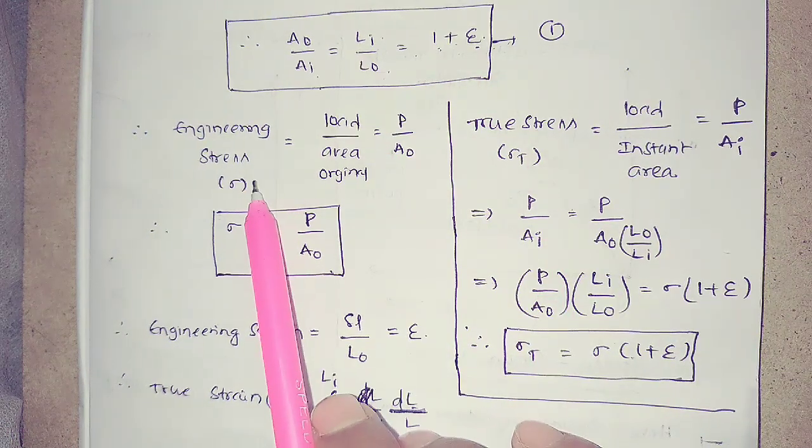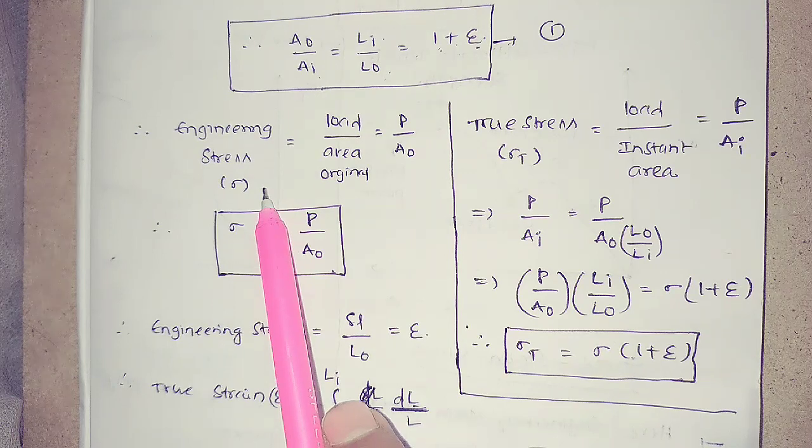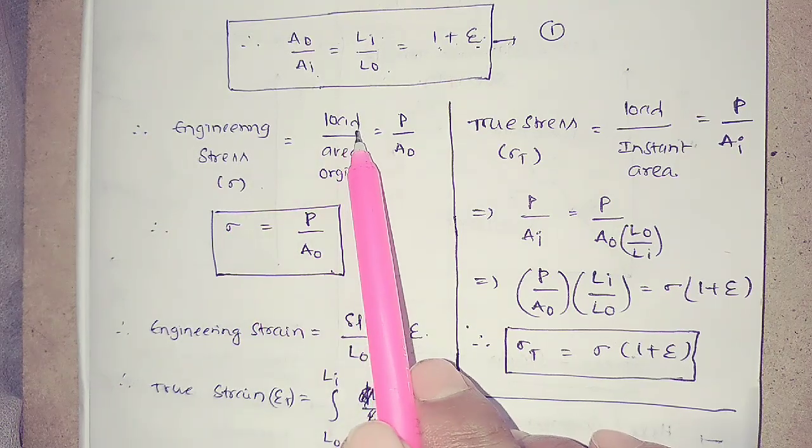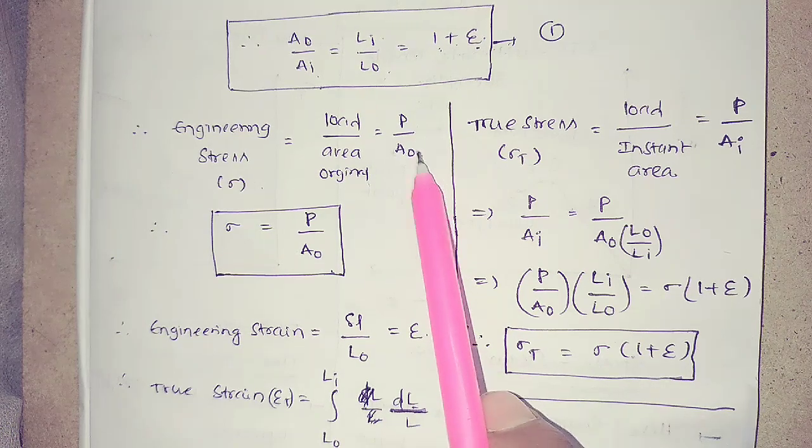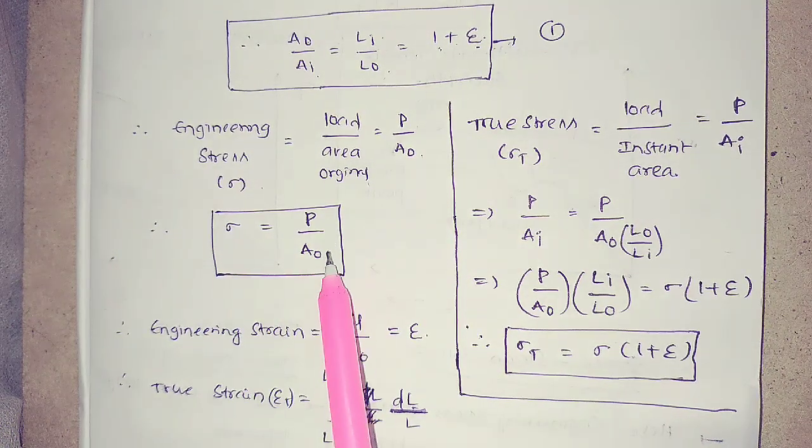Now come to the engineering stress. Engineering stress is represented as sigma. It is equal to load by original area, that means P by A naught. That means sigma is equal to P by A naught.